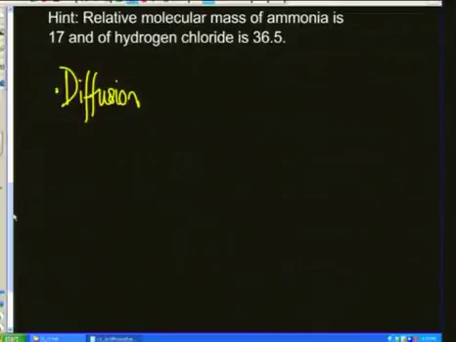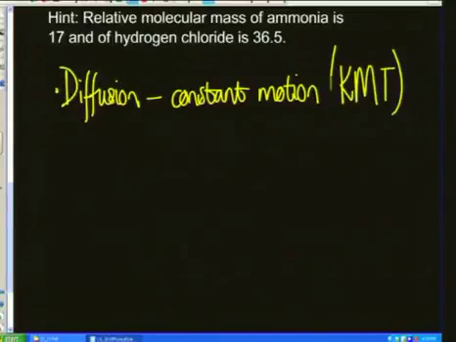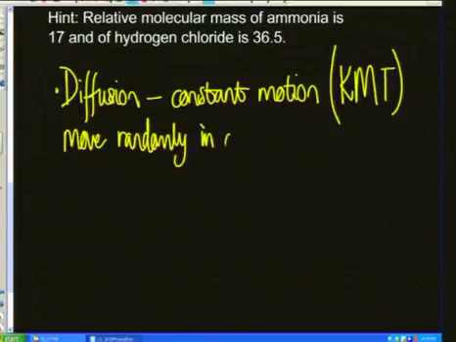So diffusion means that those particles are in constant motion, and because of that constant motion, and if you were to answer this, it's according to the kinetic molecular theory, we know that they will move randomly in all directions.